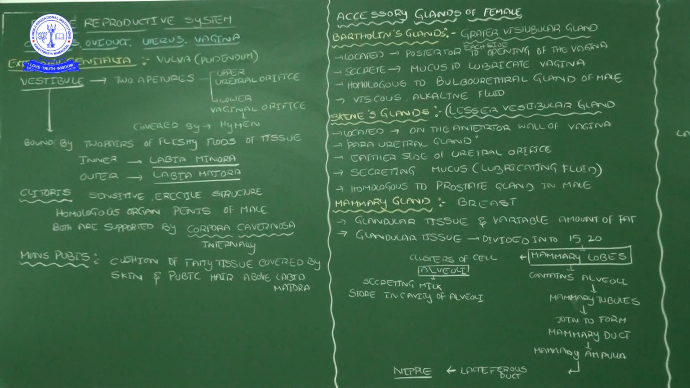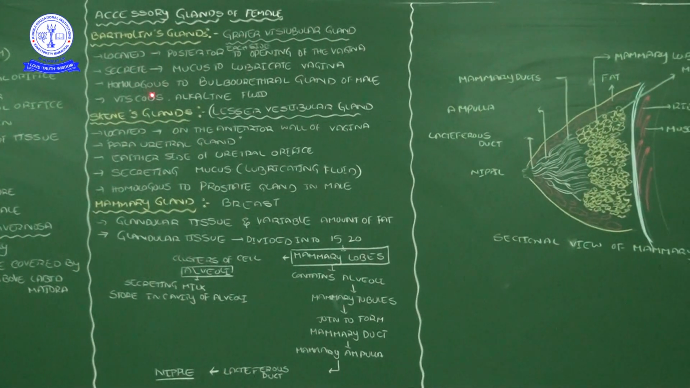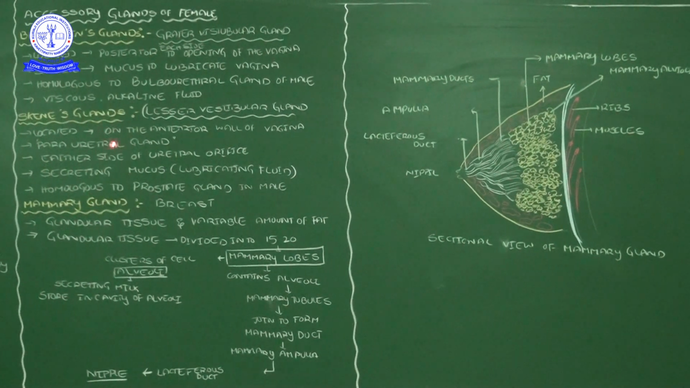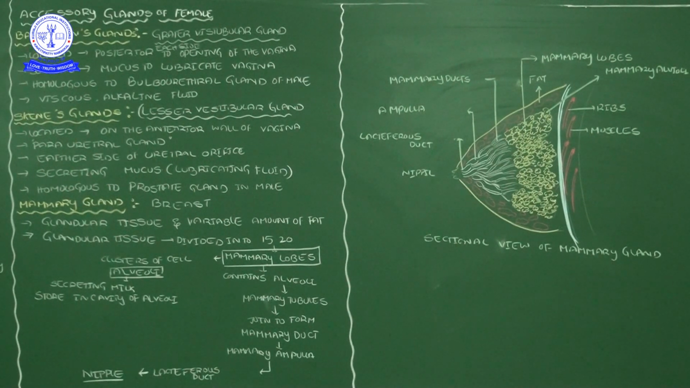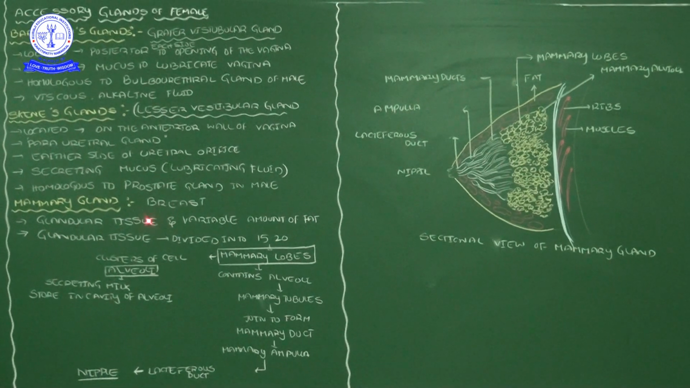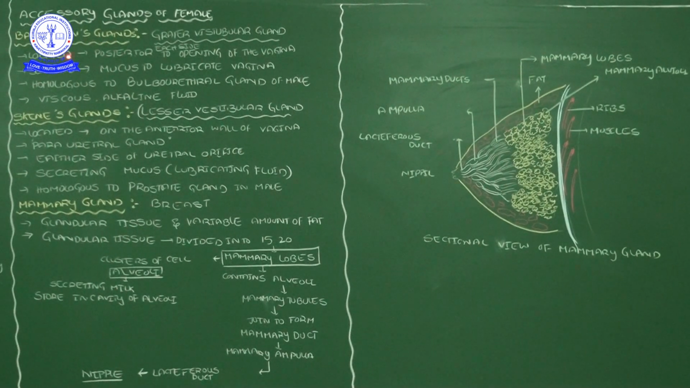Then next we come to the accessory glands. Here the female has three accessory glands. Of these three reproductive glands, two are located along with the reproductive system and one is located in the chest region of the female. Their names are the Bartholin's glands, the skene's glands, and the mammary glands. Mammary glands are also called breasts. One by one, gland-wise, we will discuss.